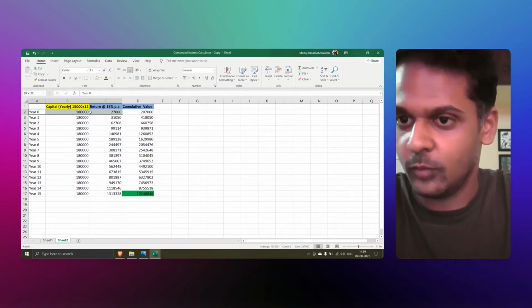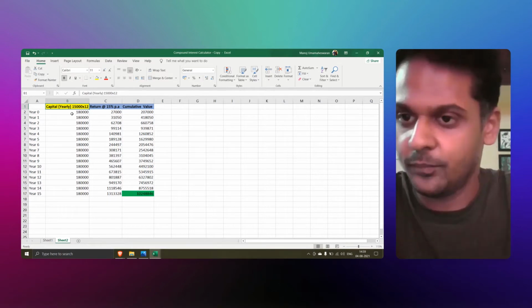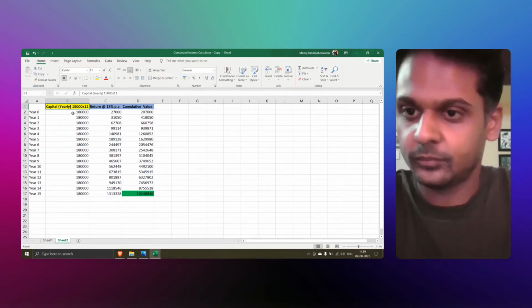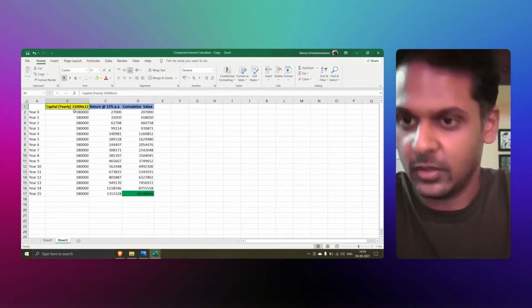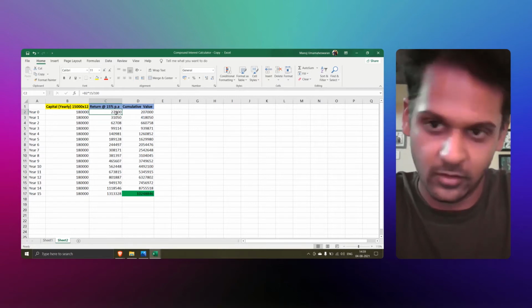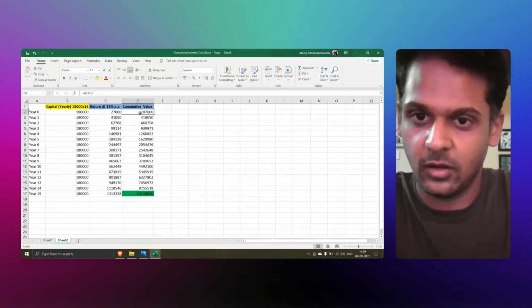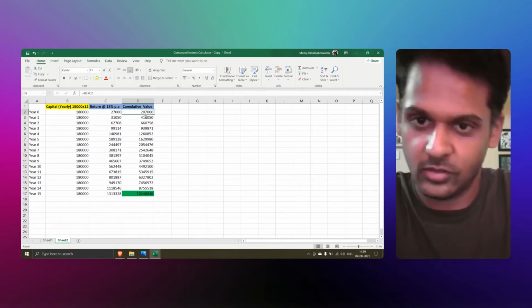So this is the year zero. So we start from year zero, and as mentioned, we are going to invest 15,000 per month, which is 15,000 into 12 is 1,80,000. And for that, we are going to get 15% annual return, which is 27,000. So principal plus return is 2,07,000 at the end of year zero.